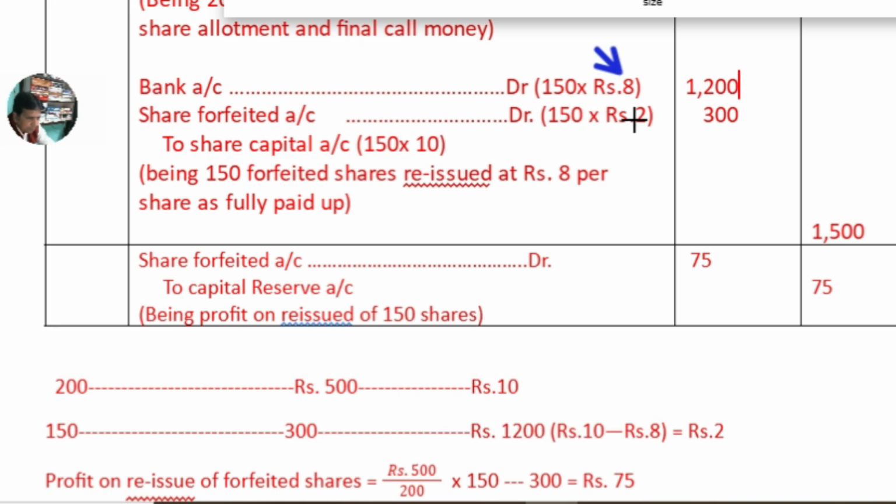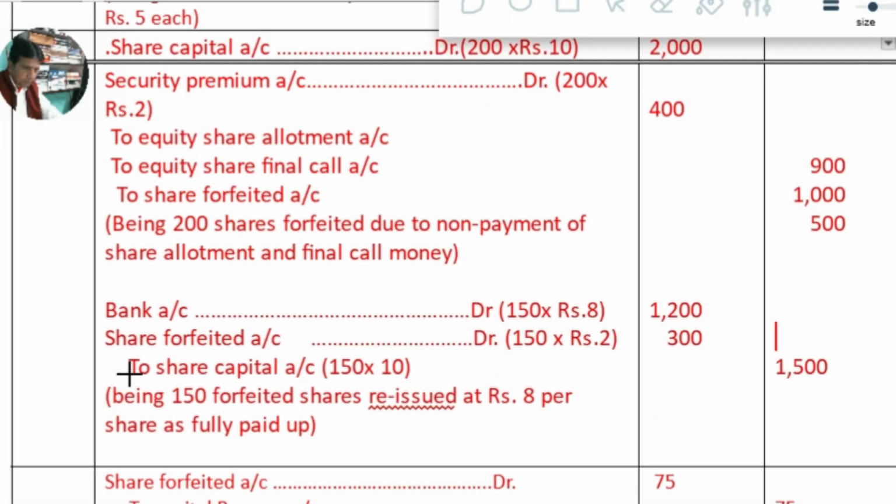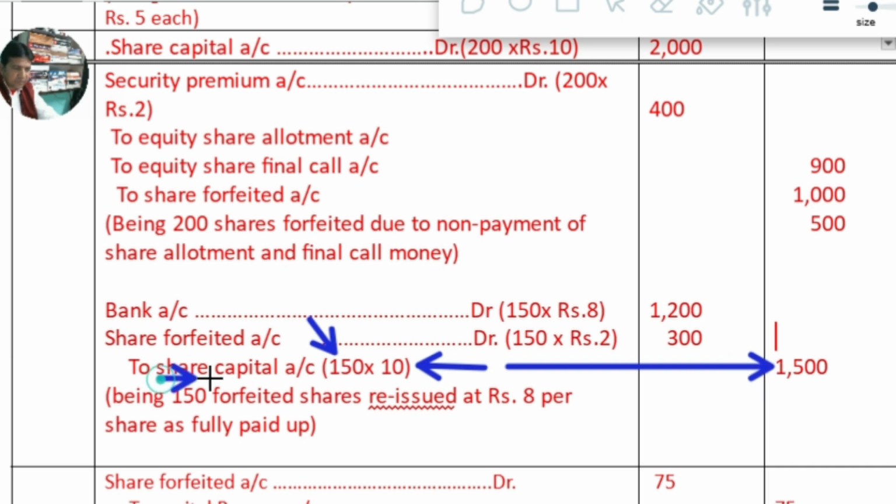This is the share of 10 rupees. The face value of the share is rupees 10, but the company has sold at rupees 8, so there is a loss of rupees 2 per share. So in one share 2 rupees loss, then in 150 shares 300 rupees. This 300 rupees loss is loss on reissue of forfeited shares. The original price of the share is rupees 10, and the number of shares reissued is 150, so 150 into 10, 1,500 will be credited again to share capital account.